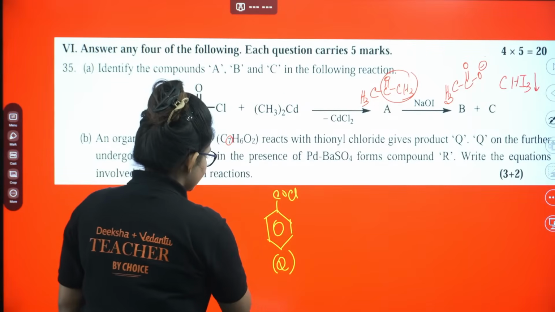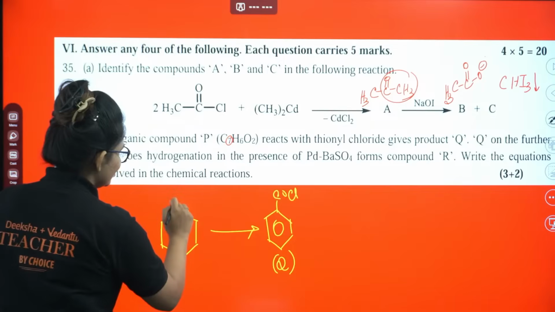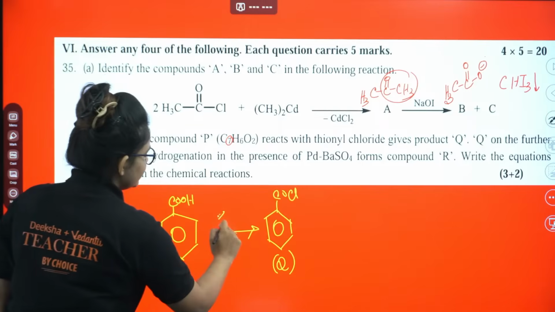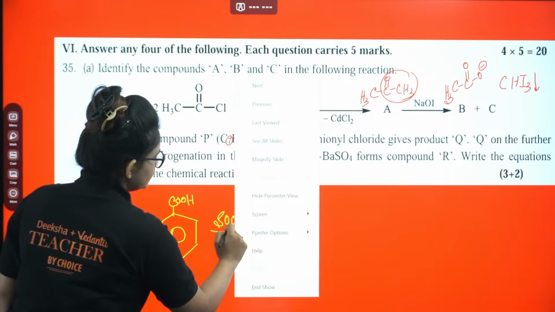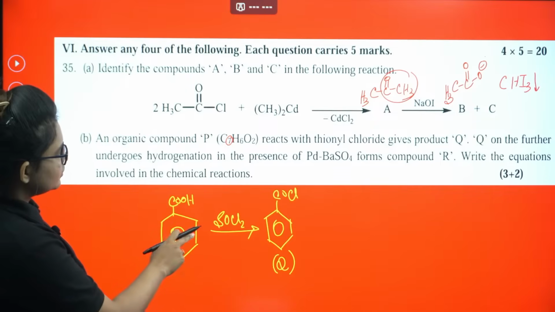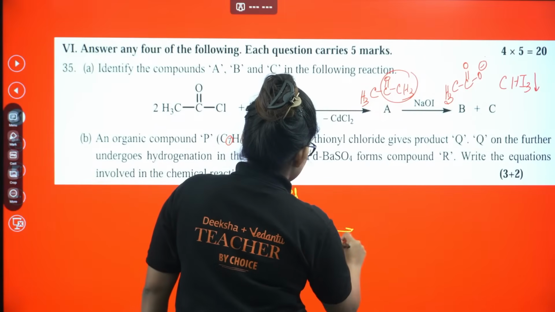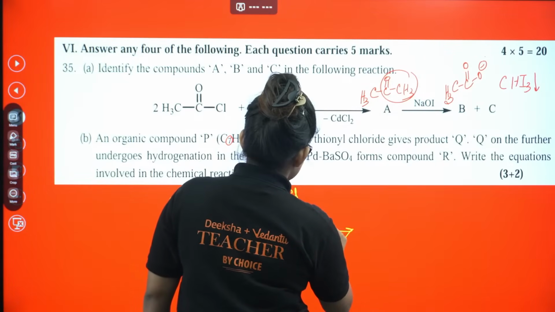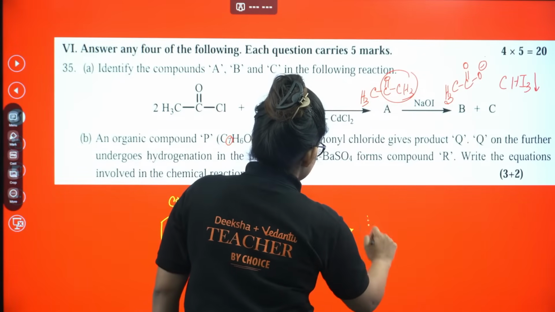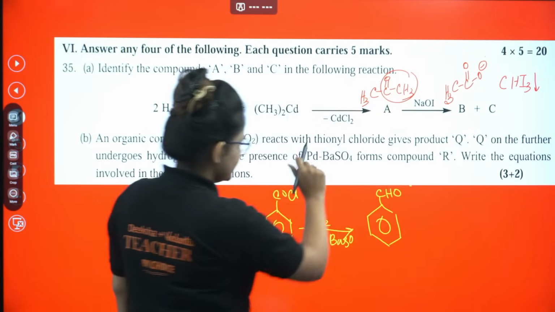Now from where can I get the Q? Definitely a compound with a benzene ring, along with that one carboxylic acid. Check, it is the same thing here. If you give thionyl chloride, SOCl2, you will end up with the Q. Now in Q what you have to give? H2 in presence of Pd-BaSO4, the Rosenmund reagent, right? You will end up with benzaldehyde. Okay, that is the reaction.